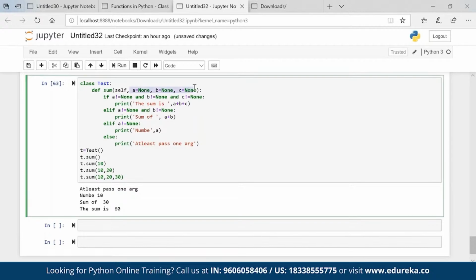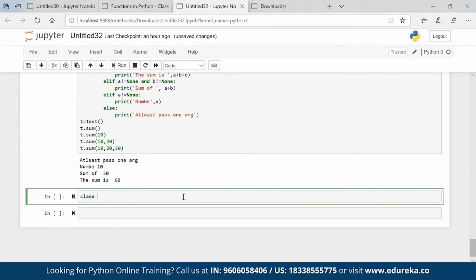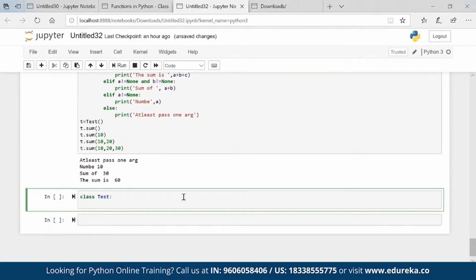Suppose I want to add four numbers, then I will add one more None. Let's say I want to add 10 numbers. It will be very difficult for me to handle that. Then what is the solution? Let me create it. Class Test, def sum, self, star a, is known as a variable argument. Okay, a is a variable argument. You can pass any number of values.